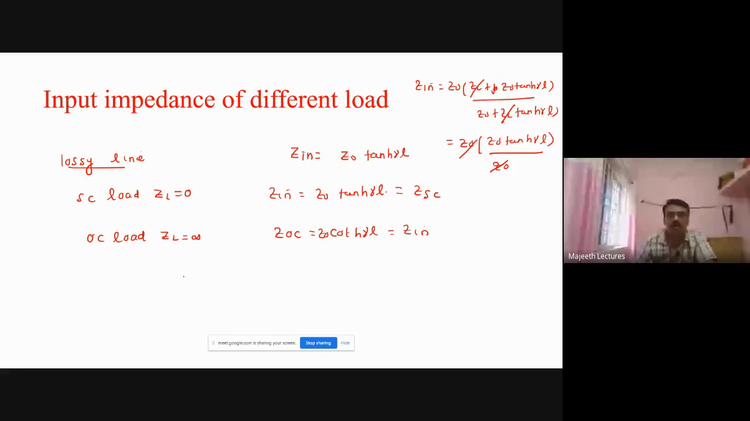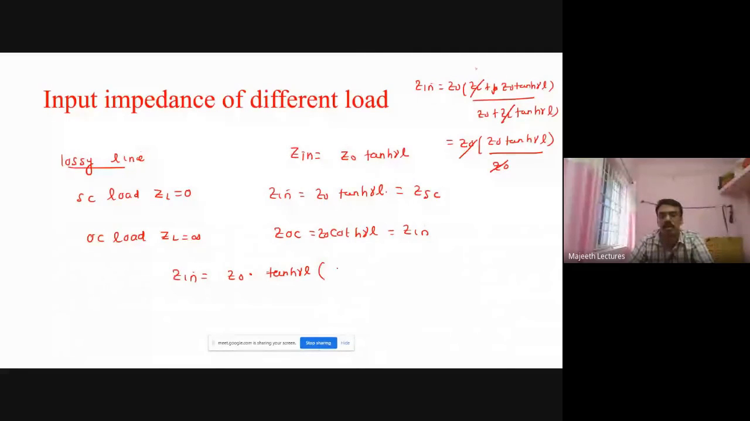Let me do that. So what is Zin? Here you see tanh gamma L, and ZL I substitute infinity, so it will become infinity. If I substitute infinity here also, it is infinity by infinity, so it is very difficult to do that. So I take tanh gamma L outside. Z naught is there already. Z naught tanh gamma L outside from the numerator.